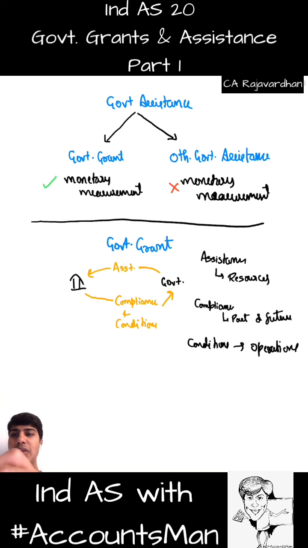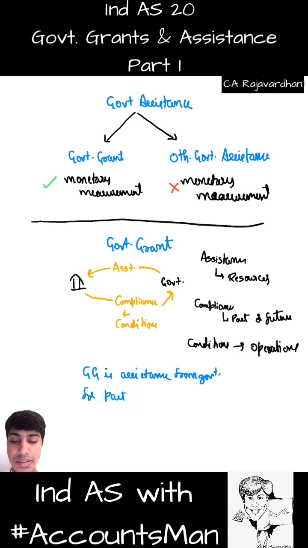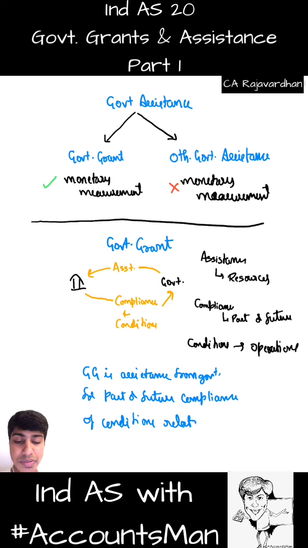However, if you want me to write it down in terms of a sentence, I'll write: government grant is assistance from government for, either past or future, compliance of conditions relating to operations.